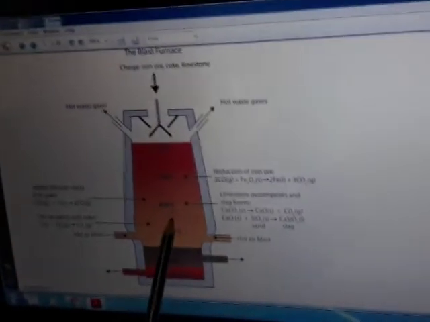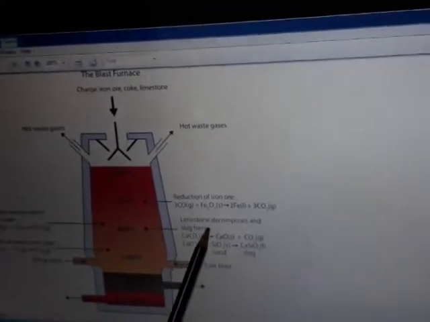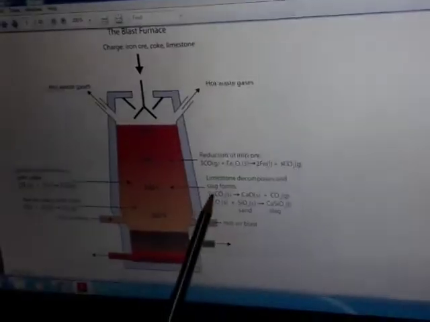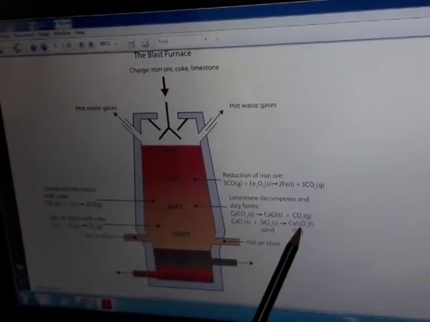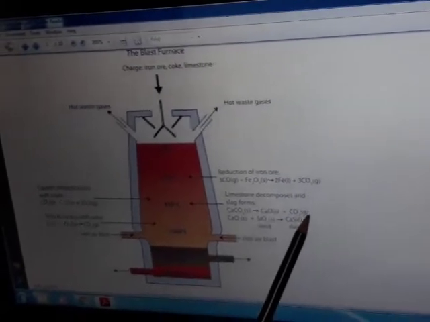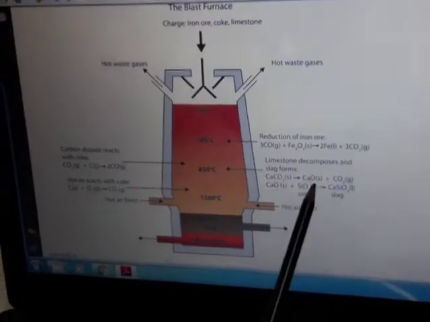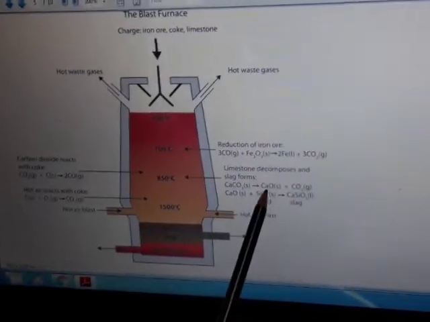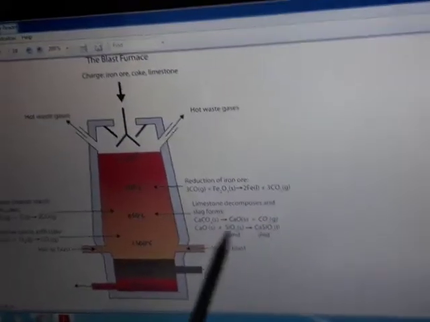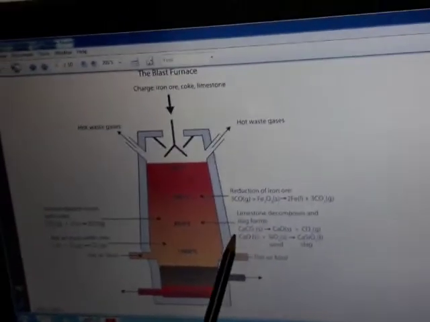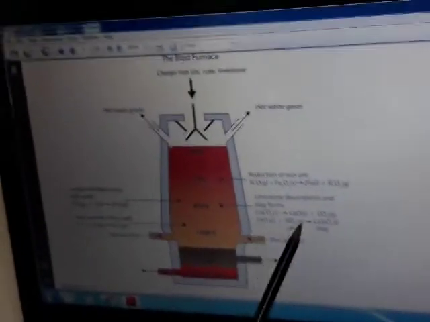And at this temperature zone, 850 degrees, it will decompose the limestone, and the limestone will combine with the impurities to give you the slag and again the waste gases here. This is calcium carbonate, which on heating converts into calcium oxide, that is lime, and a lot of CO2 is produced. Calcium oxide here is acting as a flux to combine with the gangue particles,